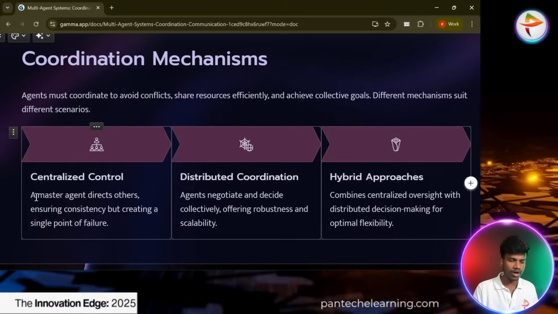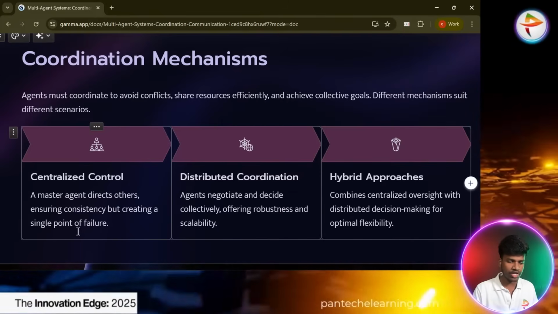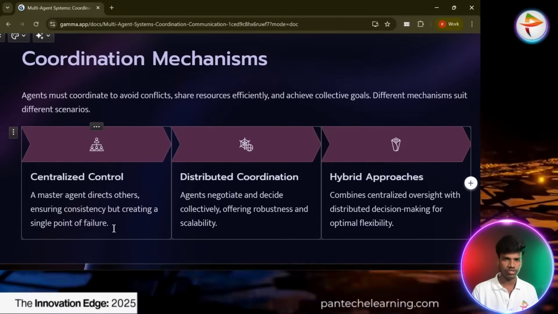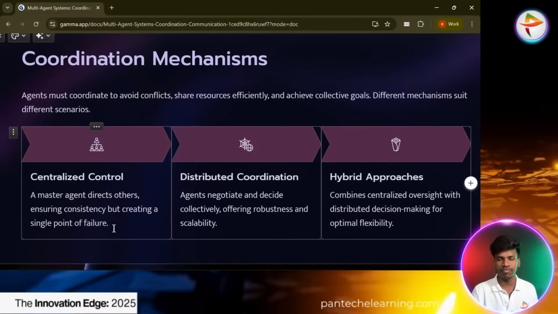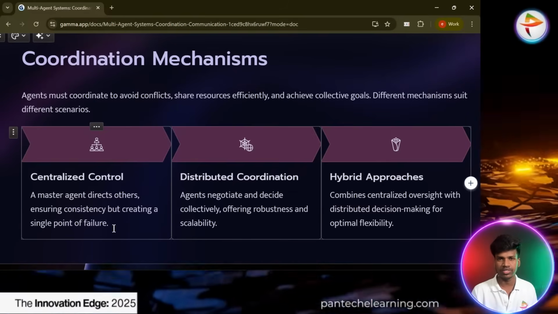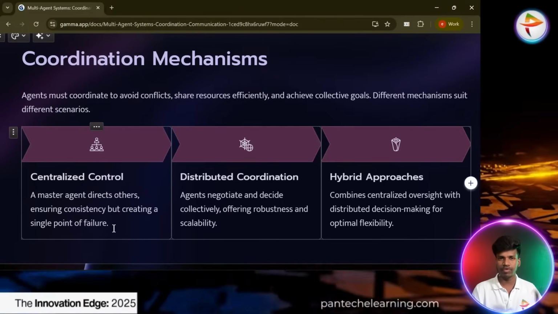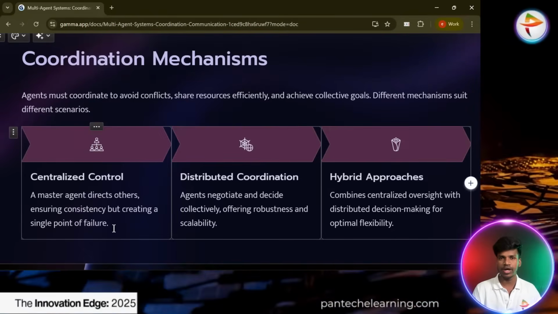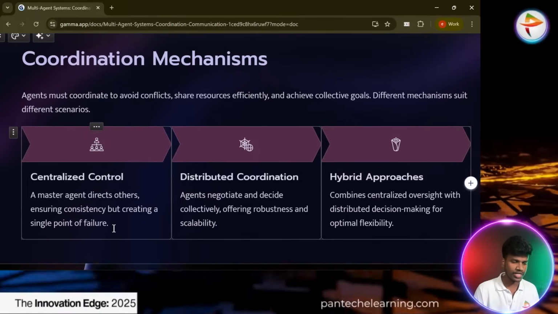Centralized control means a master agent directs the others, ensuring consistency but creating a single point of failure. Everything we have to follow is set by our team lead. For every kind of action there is a team leader, manager or supervisor. One head of people is there, and the workers have to follow their commands and do that particular work. Same here, the centralized control.